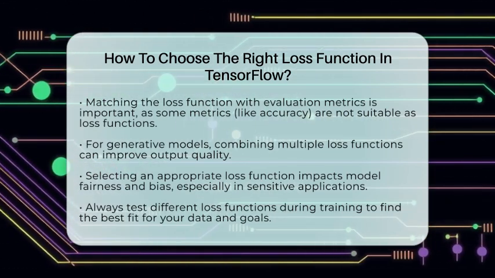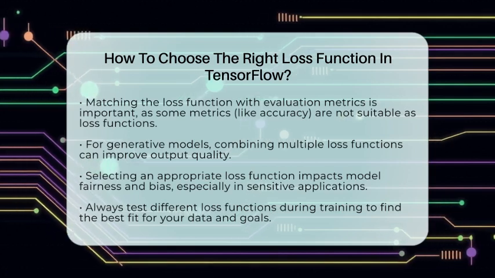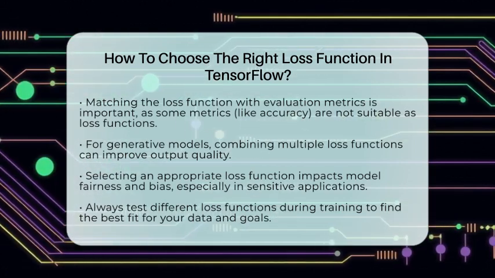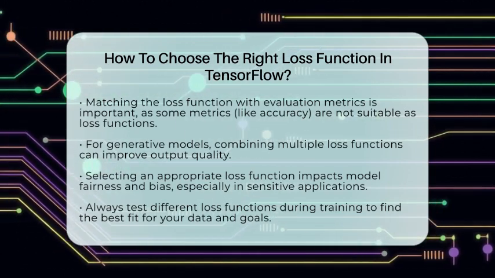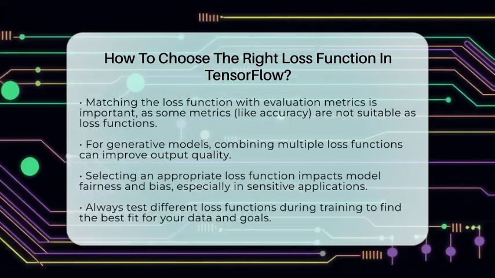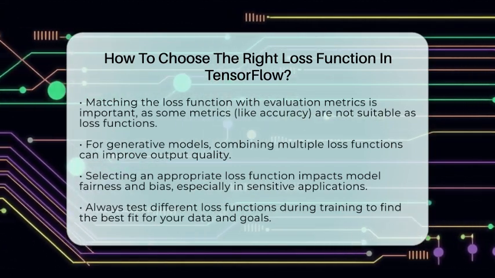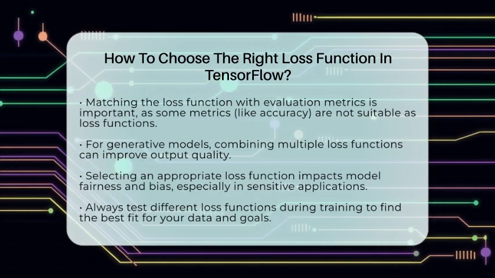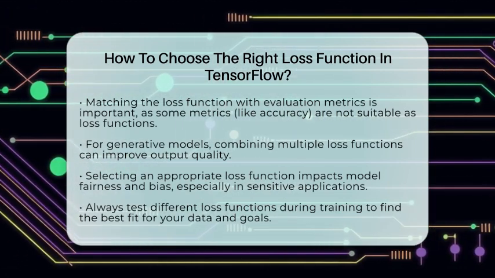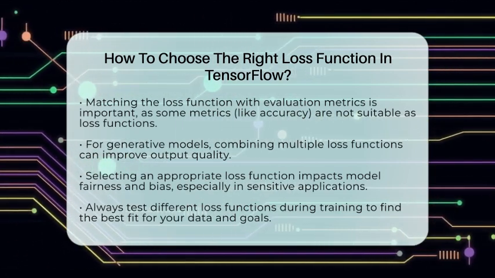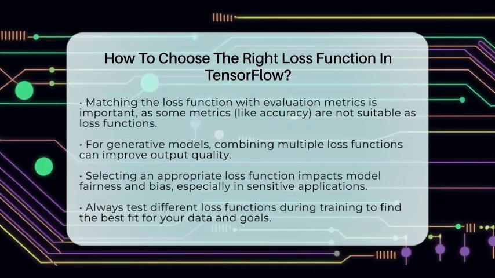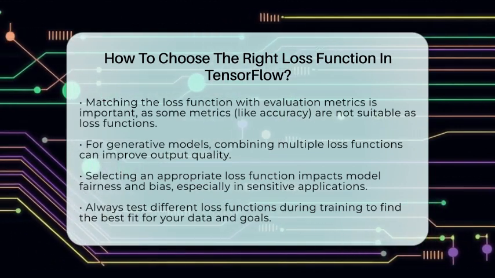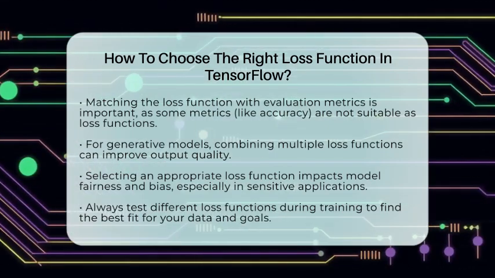To sum up, start by identifying your task type: regression, classification, or something else. Match the loss function to your data and goals. Use TensorFlow's built-in options for simplicity. Always consider how the loss influences your model's behavior and fairness. Test your choices carefully during training to see what works best. This approach helps you develop models that learn well and behave responsibly.